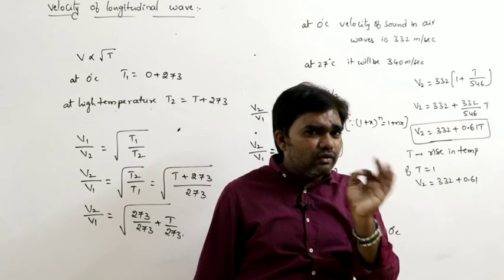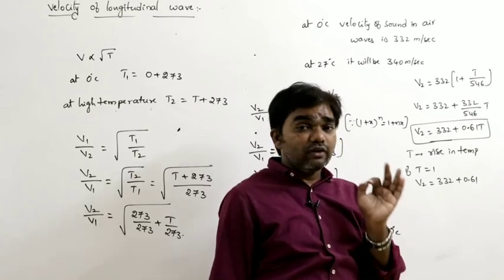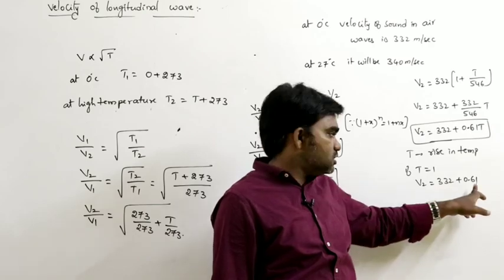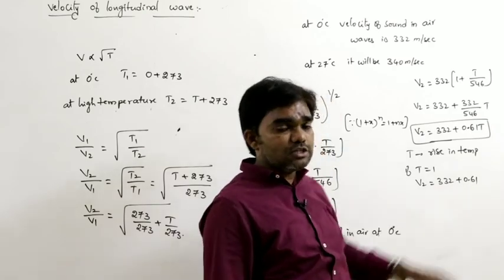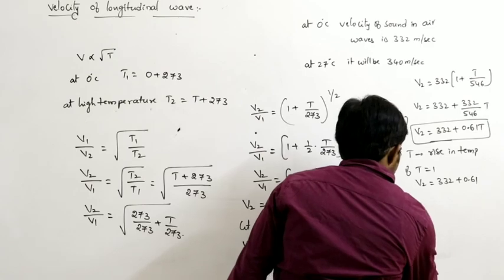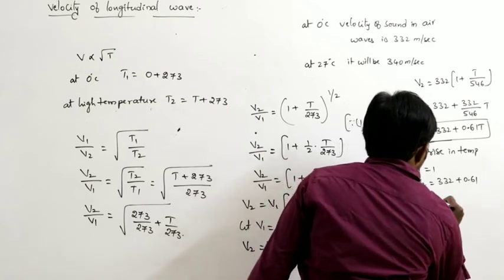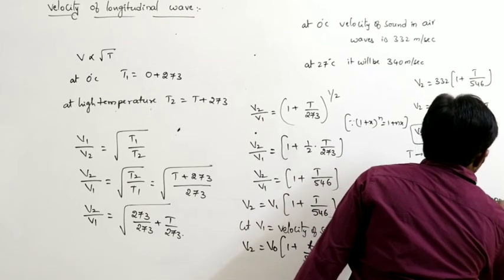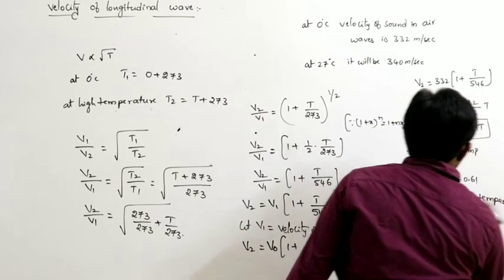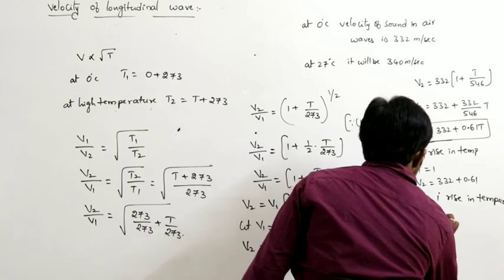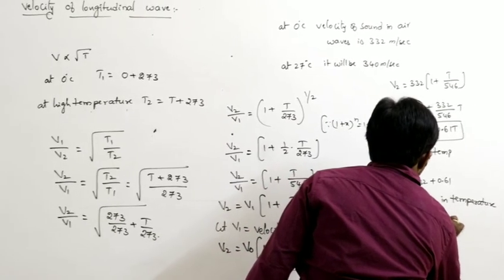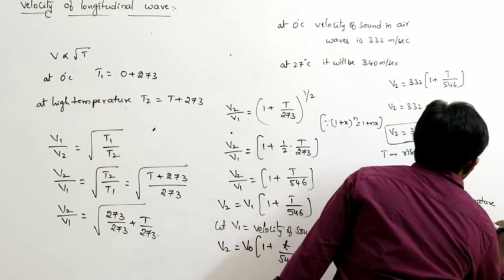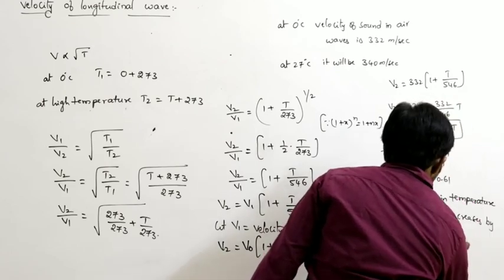So for every 1 degree rise in temperature, the velocity of sound increases by 0.61 meters per second.